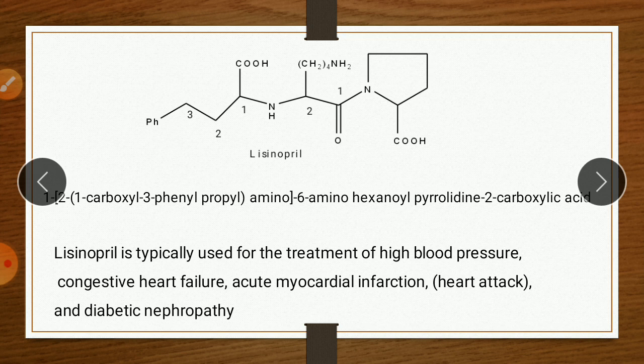Uses: lisinopril is typically used for treatment of high blood pressure, congestive heart failure, acute myocardial infarction, that is heart attack, and diabetic neuropathy, which means protection of kidney in case of diabetes.